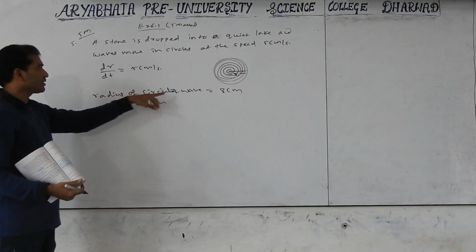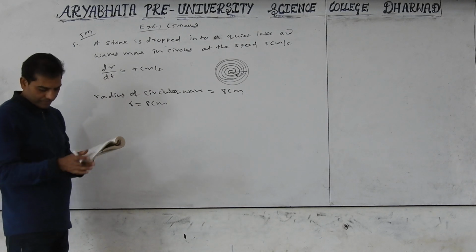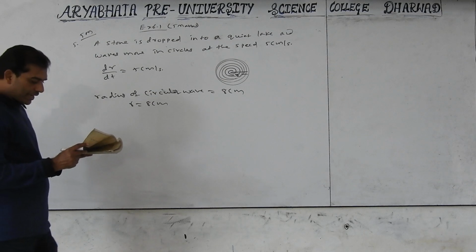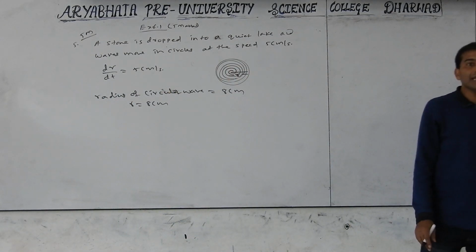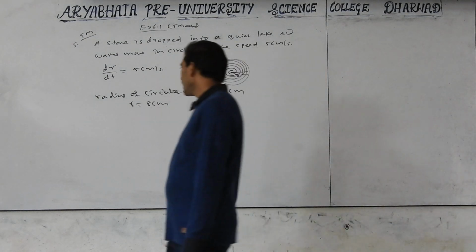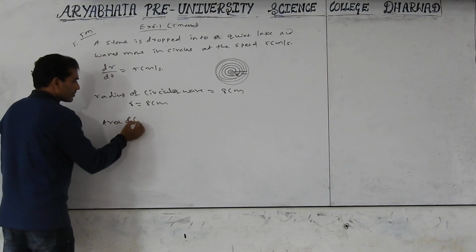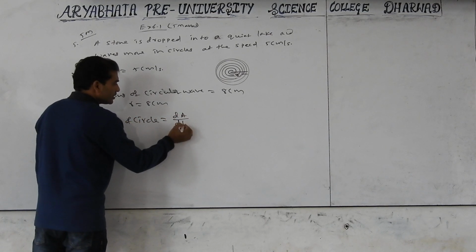The rate of radius of the circular wave, dr by dt, is 5 centimeter per second. Further, how fast is the enclosed area increasing? Means we should find dA by dt. This we should find.